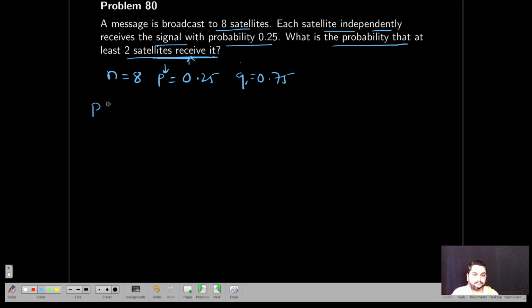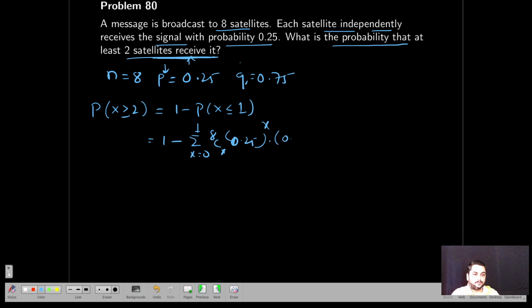So at least 2, x is greater than or equal to 2. This is nothing but 1 minus P of x less than or equal to 1. So now you find out 1 minus summation of x equal to 0 to 1, 8c x, 0.25 to the power x into 0.75 to the power 8 minus x. If you solve this, you will get the answer as 0.632.